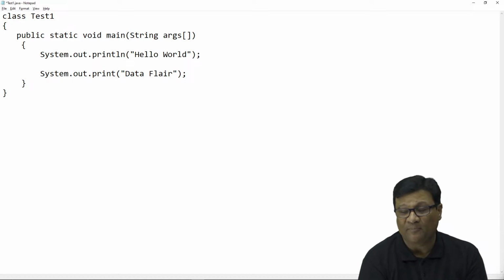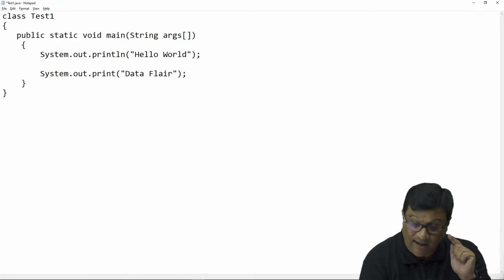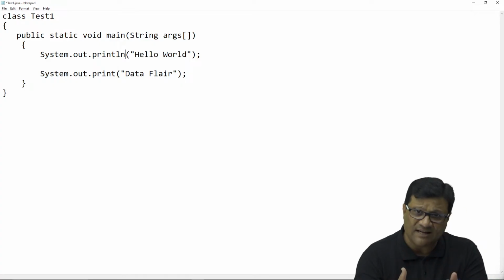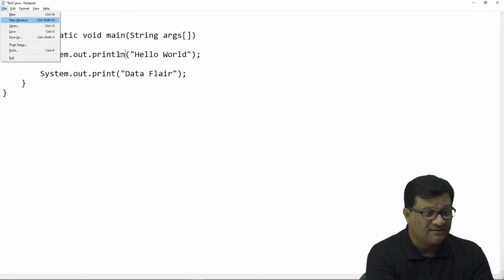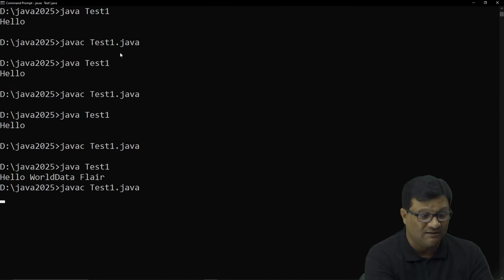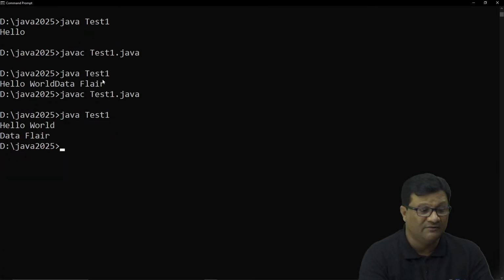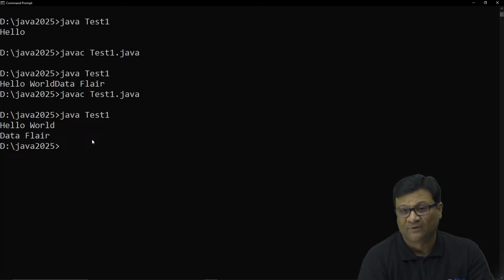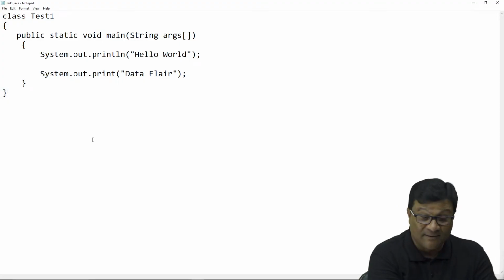If I need to print data flare on the next line, then I'll use println instead of print. So what is the use of println? Hello world will print on the first line, then your cursor will shift to the second line, and then it prints data flare on the second line. Let me run this code: javac test1.java, java test1. Now you will get this output, hello world, and in the second line data flare. So now I hope you have clarity between these two statements, print and println. What is the difference between the print and println methods?